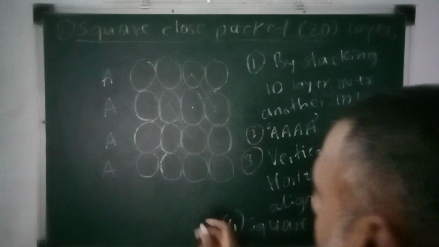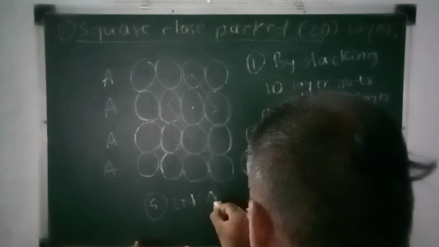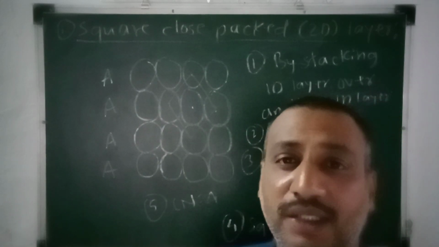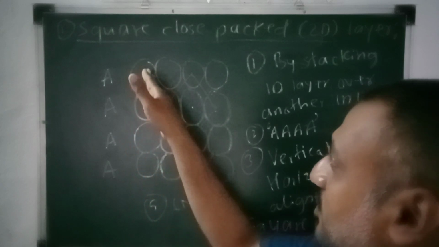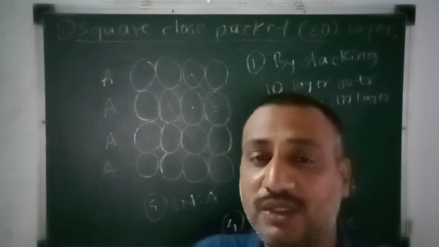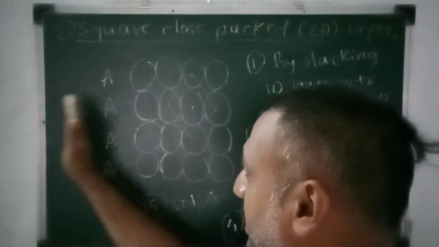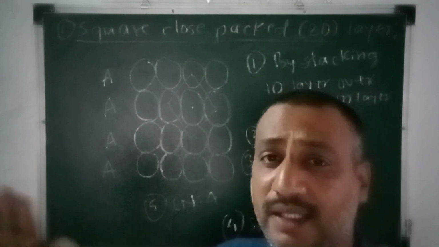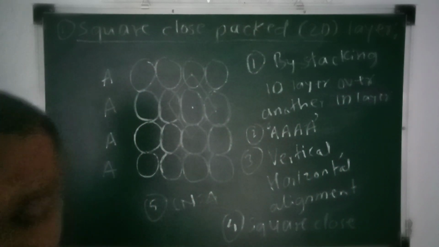And the last one, what about the coordination number? As we saw, each constituent is in contact with 4 more constituents. The coordination number is 4. If you are thinking about the borderline constituents, don't think about them, because there are millions or an infinite number of constituents. Here also many spheres, here also many spheres in all directions, and they are in a 2D manner. So the coordination number is 4.